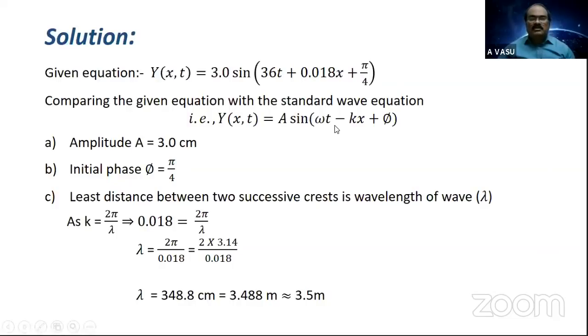Students, here we determined only amplitude, initial phase and wavelength. By taking omega equals 36, you can also determine the time period of the wave. And as you know wavelength and time period, you can also estimate the wave velocity by taking wave velocity equals lambda by capital T.